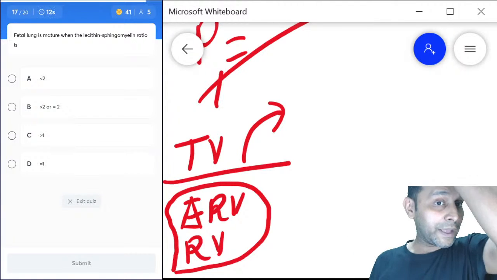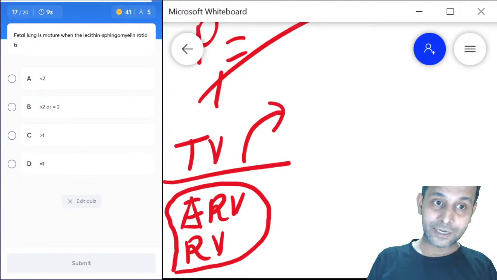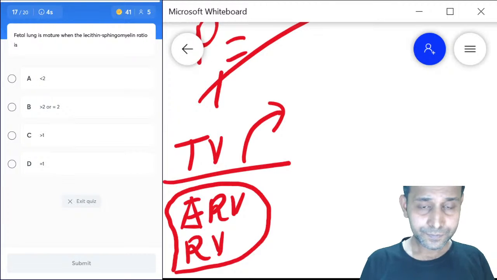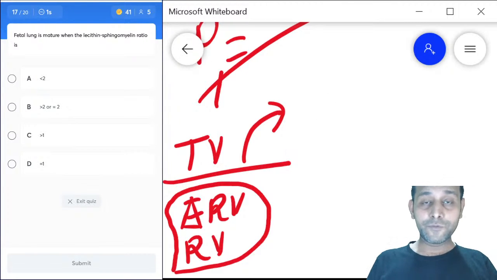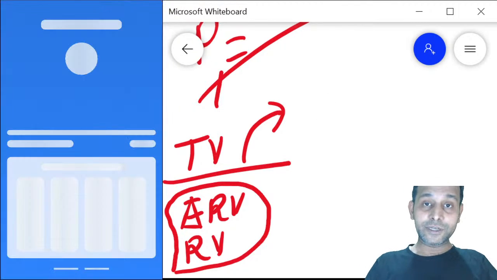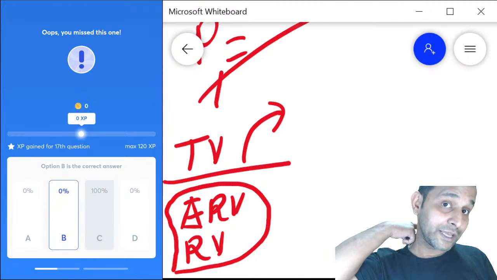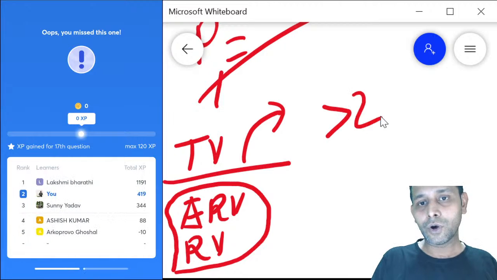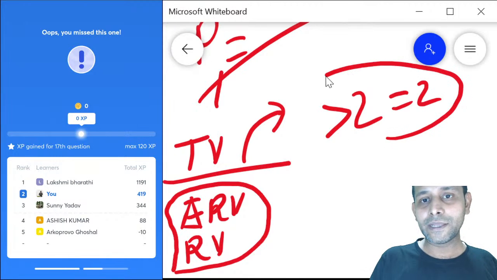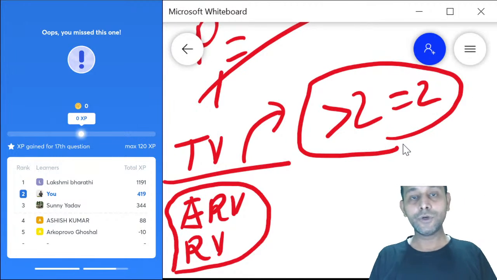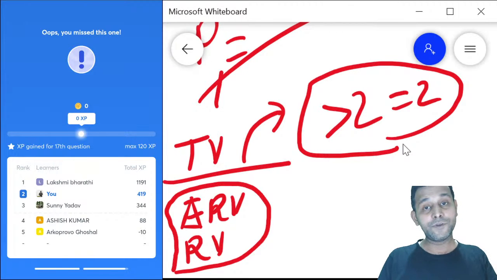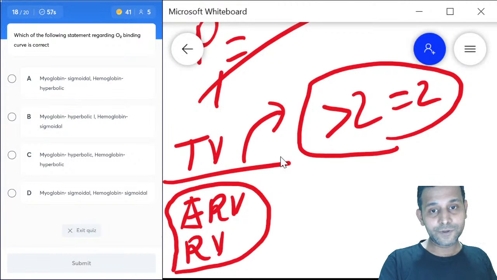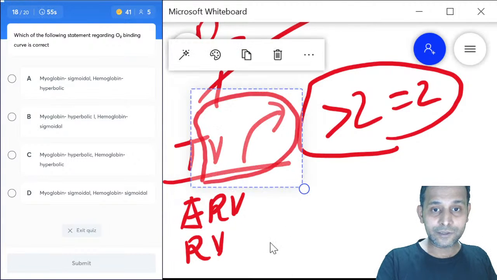So lecithin sphingomyelin ratio is how much? Less than 2, more than 2 or equal to 2, more than 1 or equal to 1. Sphingomyelin is decreasing and phospholipid increases. So the answer is more than 2 or equal to 2. The lecithin increases and sphingomyelin decreases. Let us look at the next question here.